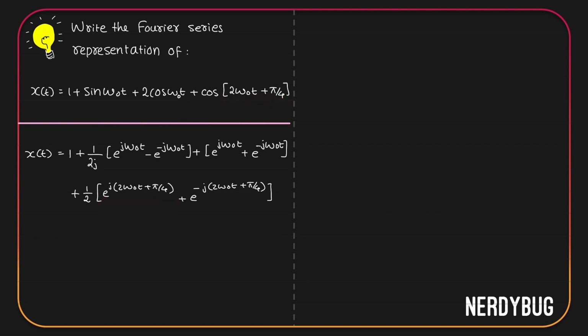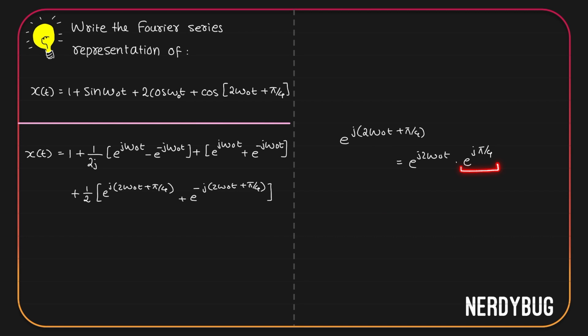Now over here we have e raised to j into 2 omega naught t plus pi by 4. Let us split it like this. E raised to j 2 omega naught t multiplied by e raised to j pi by 4. Now this is a function of t. It is one of the signals in the orthogonal set. This is not a function of t.